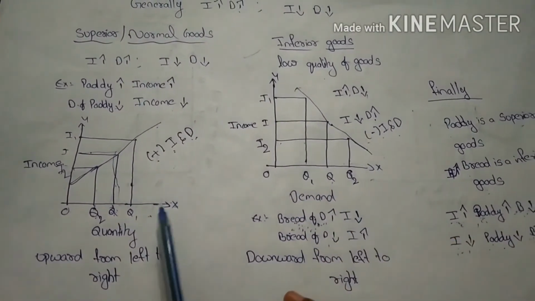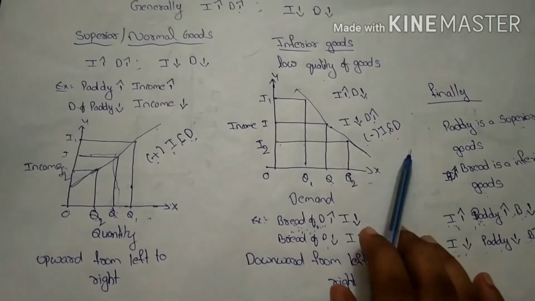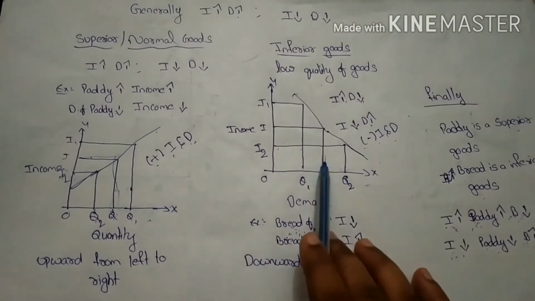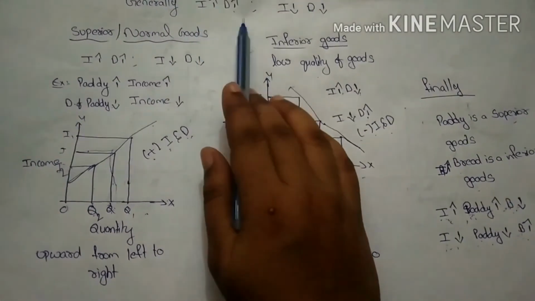So, now you can get clarity about superior goods and inferior goods and about income and demand, right?